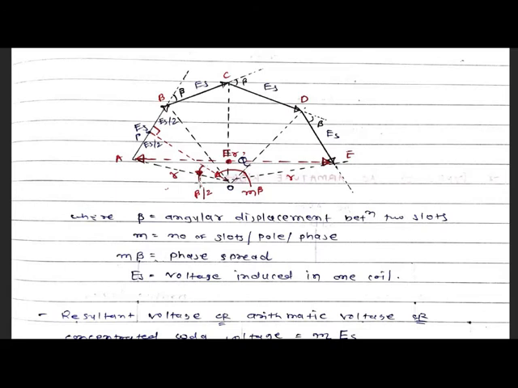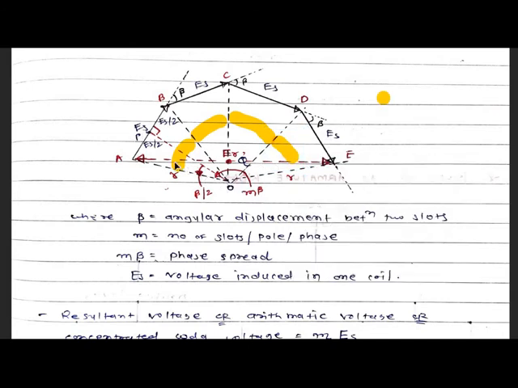So that's why it is called beta by 2, because this whole is considered beta. This angle is beta, this is also beta, and this is also beta, where beta is the angular displacement between the two slots.